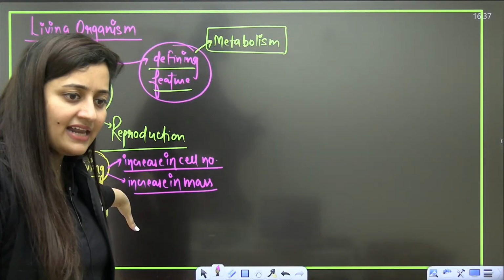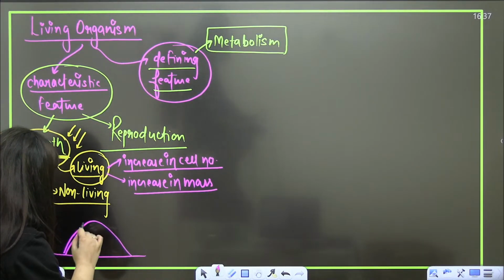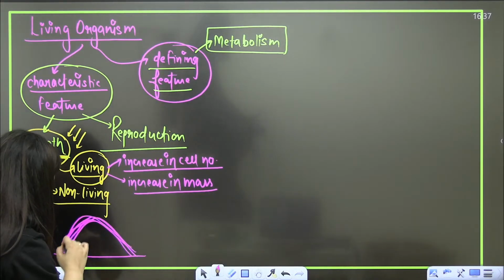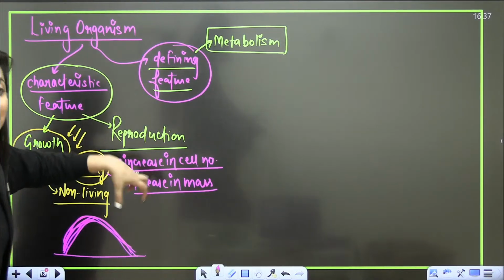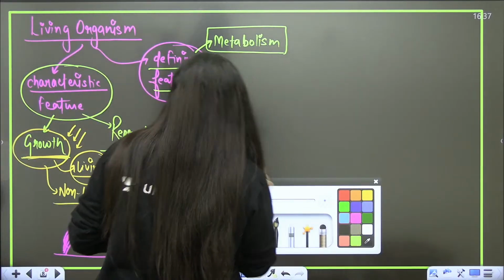A non-living organism will show growth as well. Let's say this is a mountain. With time, further depositions will be there, further layers will be there, some trees will also grow. So it will also show growth. But in living organisms, an increase in cell number is also there. Okay? So that is why it is a characteristic property.